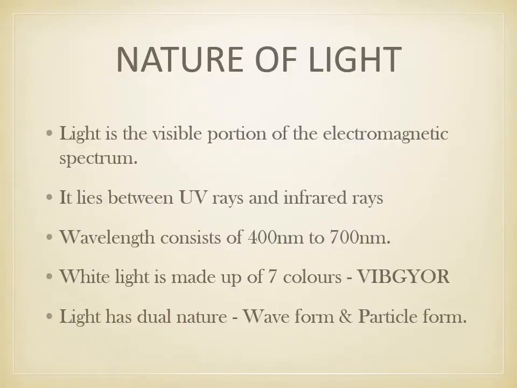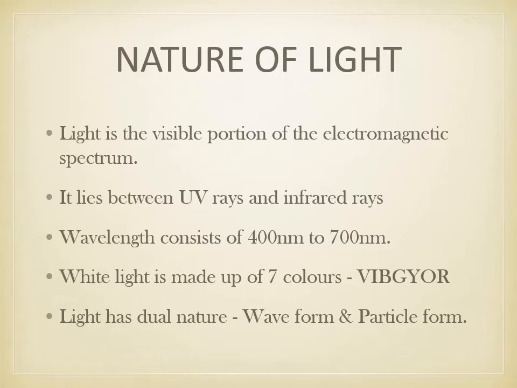So coming to the basics of the properties of light. What is light? Light is the visible portion of the electromagnetic spectrum. It lies between the UV rays and infrared rays. The wavelength is 400 nanometers to 700 nanometers. White light is made up of 7 colors, that is violet, indigo, blue, green, yellow, orange and red.